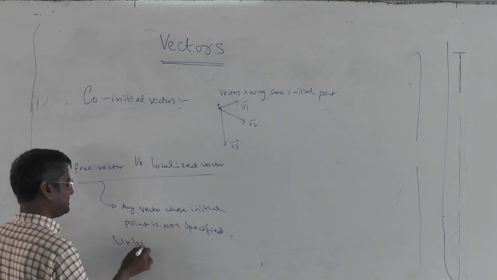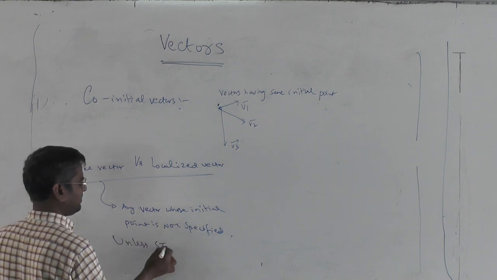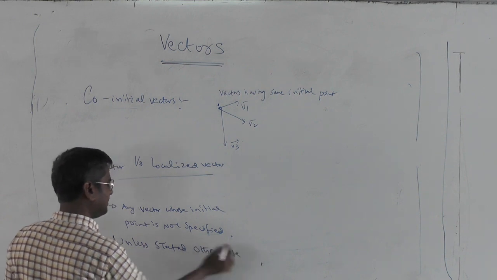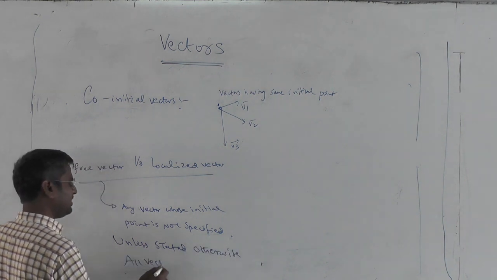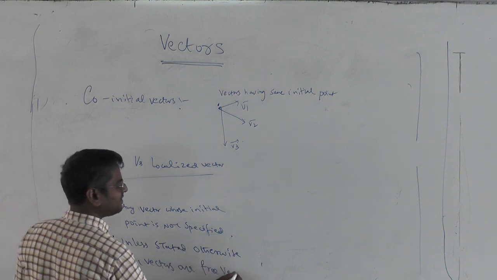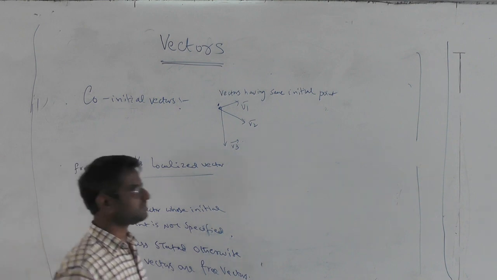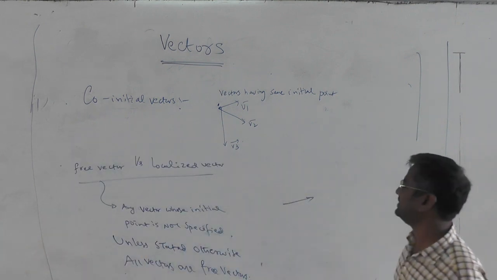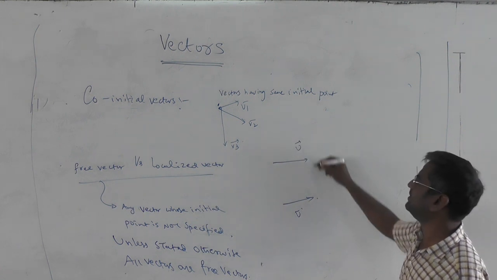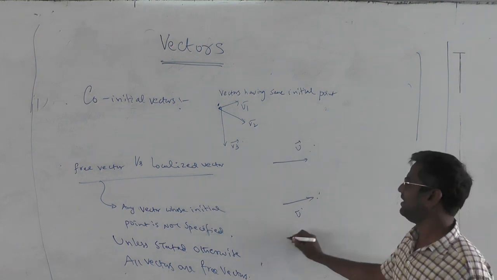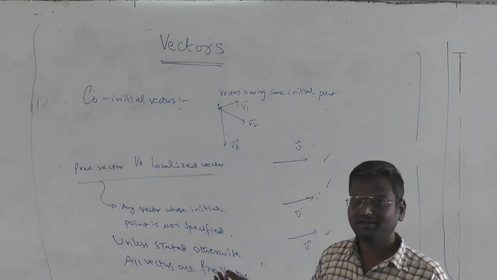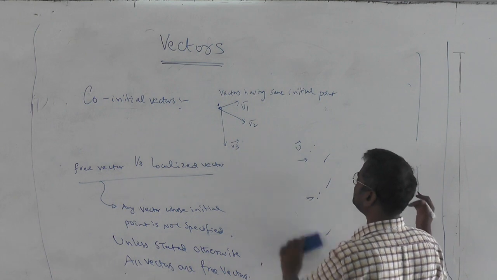Unless stated otherwise, all vectors we deal with in this topic are free vectors only. Suppose this is one vector V bar. You can draw the same parallel vector V bar and say this is your V, or this is your V. It's not a problem, since it is not a localized vector.